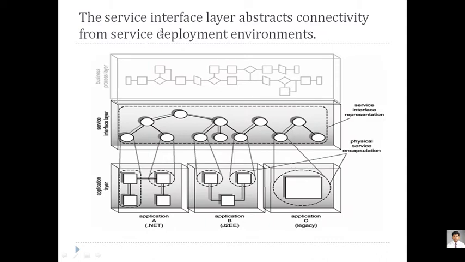Now what is this service interface? You see, these are the small services. These services are called the service interface, meaning whichever application has been developed in .NET or Java or a legacy system, these applications interact through a type of services. These are called interface layer abstract services. These services are what interact with your application. And there is one more layer called the service interface representation. This is a set of representations where the physical service encapsulates.